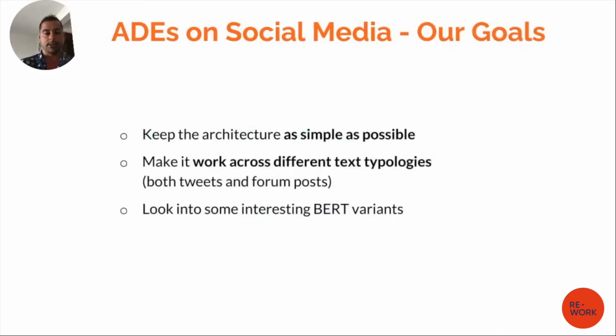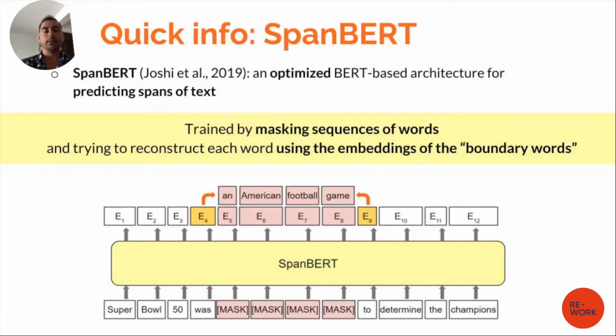When we entered this challenge, our goal was to create a very simple architecture, utilizing possibly something that was already pre-trained without any big customization, and also to make it work across different types of text typologies. Since the best-performing systems were based on BERT, we wanted to look at the various BERT variants and see which one was the best candidate. And we found this in SpanBERT.